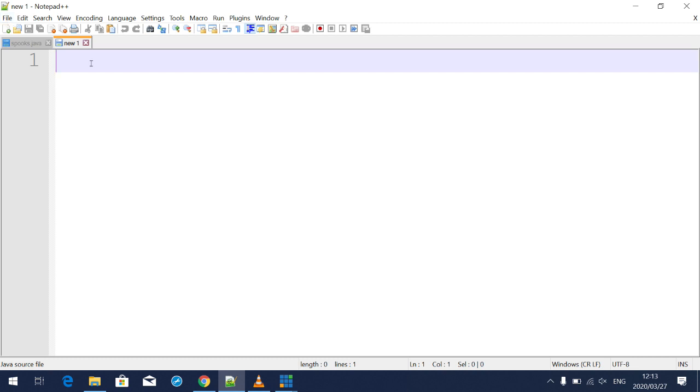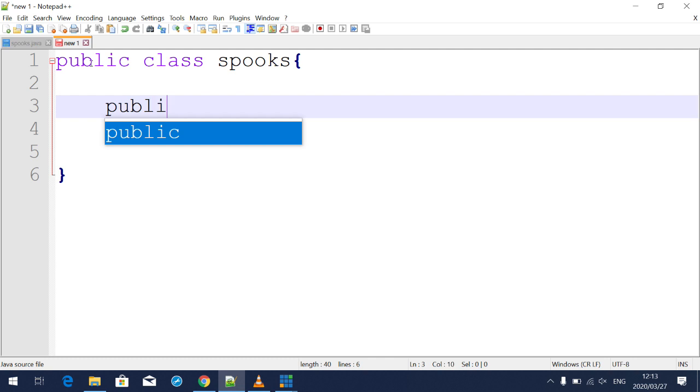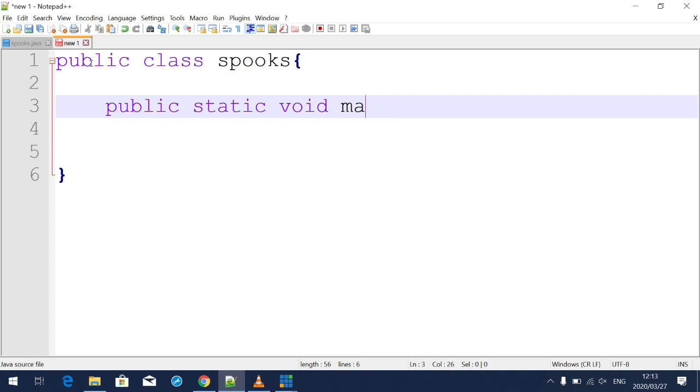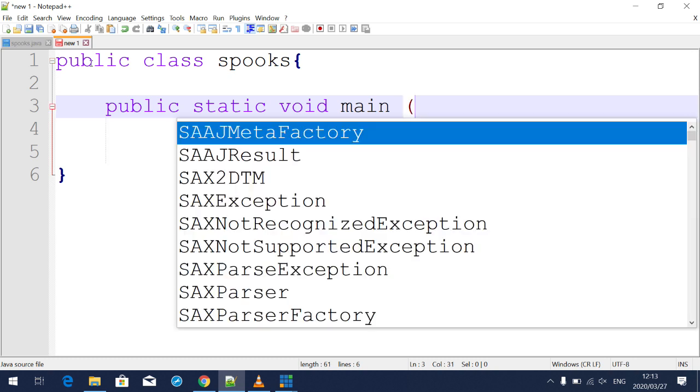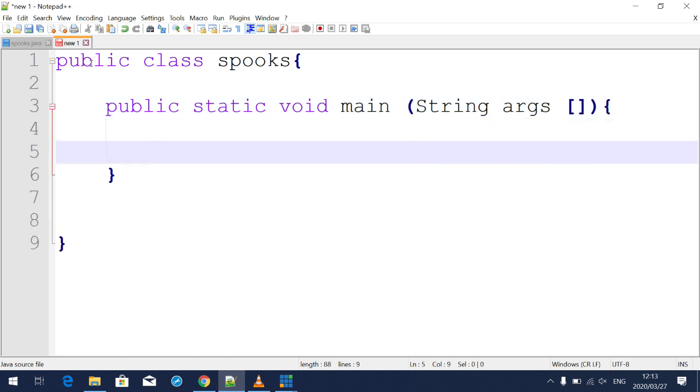Then let's say we're having our class, public class spokes, and let us try to write our public static void main, and then we've got String, then we open the class like that, right? Let's say we've got something like this and we want to save it.